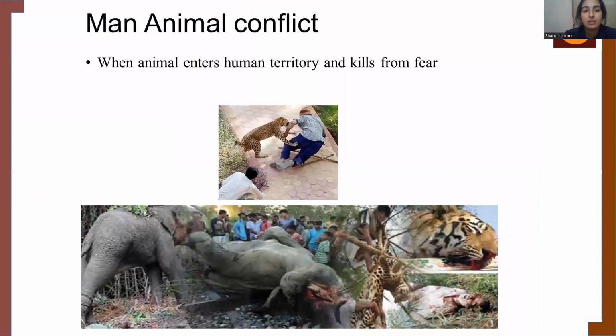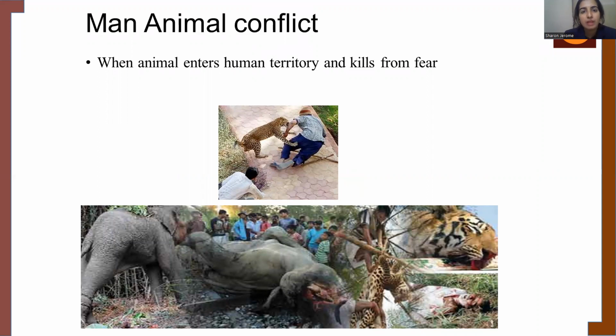When we talk about animal-man conflicts, we humans, for our habitat, make use of forest lands and convert them into places where we can live, which leads to the loss of habitat. A number of species lose their natural home or habitat.